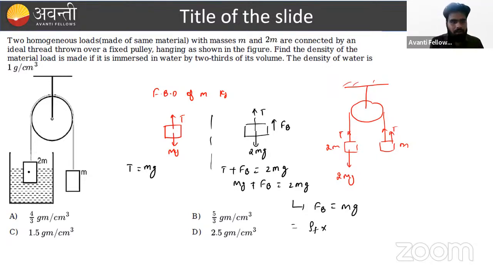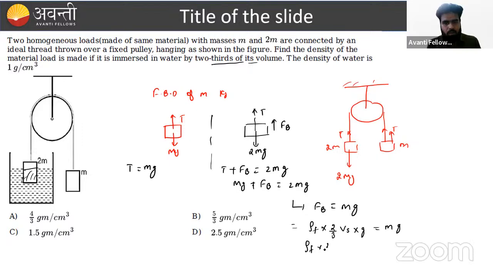So what is the volume of solid inside the liquid? That is given in the problem: 2/3 of the volume of the solid body, times g. So rho V g equals m g.